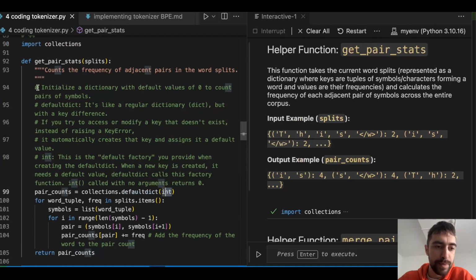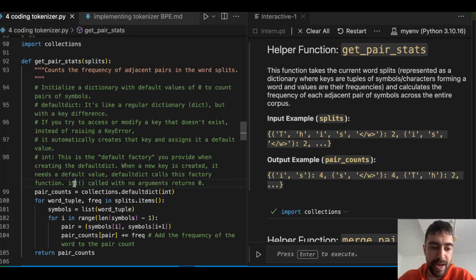I explained it here, but there is a difference between this collections.defaultdict and the regular Python dictionary. The difference is that if you try to access a key within this dictionary that doesn't exist, the regular dictionary would throw an error, but this dictionary will create that key. And the value it will assign to that new key is whatever we define here.